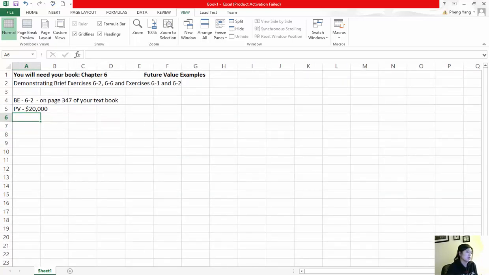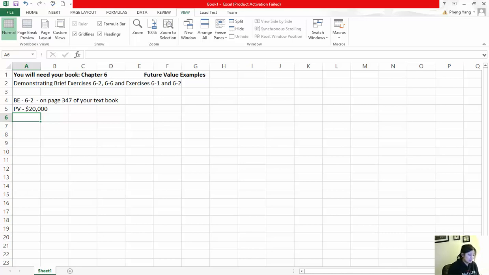All right, so present value is $20,000 right now. We're looking at future value. Right now he's got $20,000. In the future, how much is he going to get if he invested at 5% compounded annually?